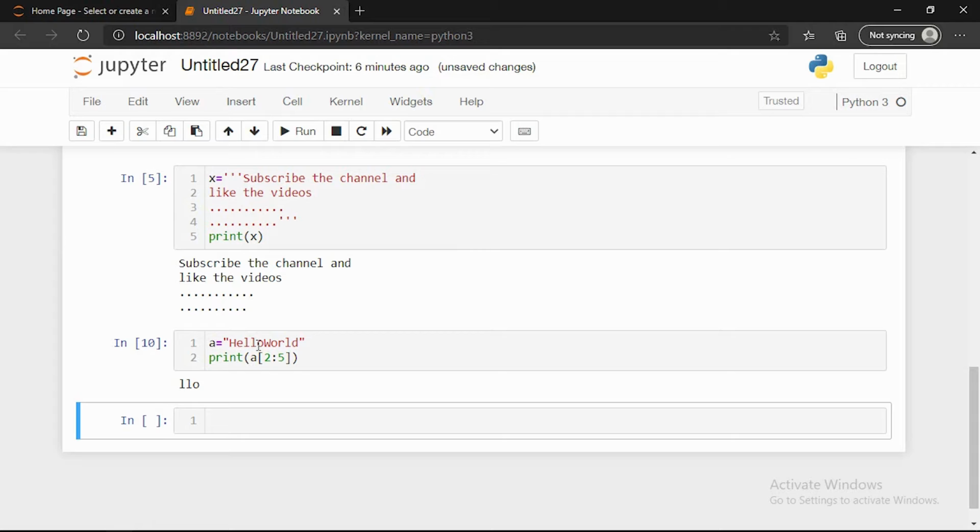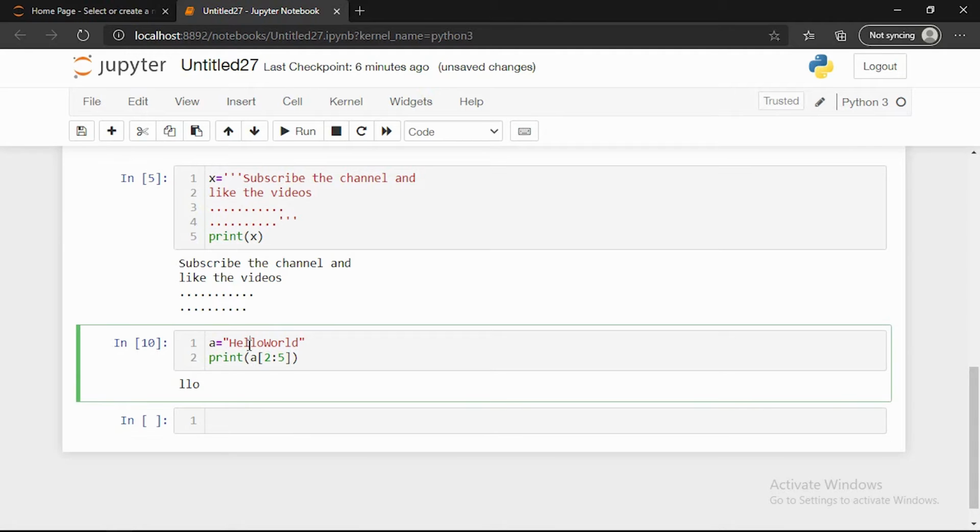Why I removed the space: if someone has a doubt whether the 5th position is printed or not, I just removed the space. Here you can see the second position is this L, then third and fourth. The 3 characters are printed here. 2, 3, 4 will be printed if you give 2:5.